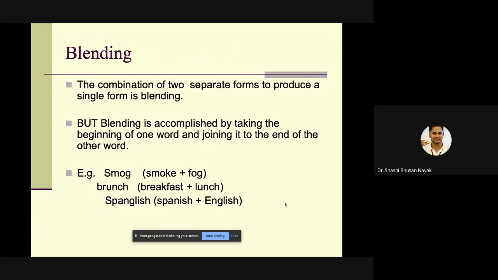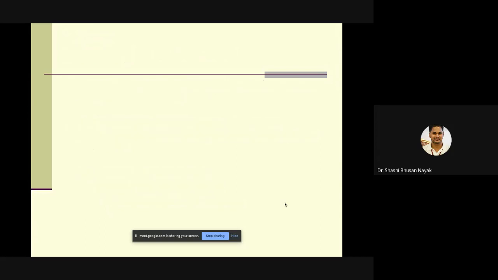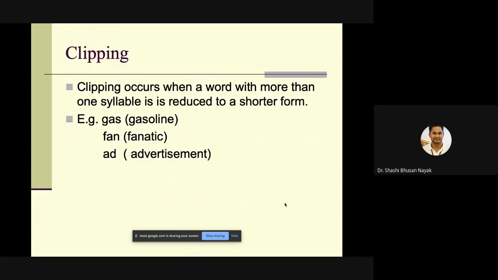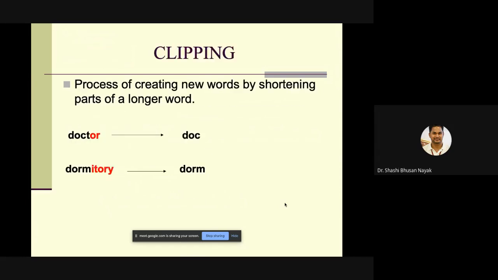I'm actually running late, so I'm going to the next slide. Clipping. So what is clipping in word formation? Clipping means the process of creating new words by shortening parts of a longer word. Example: doctor, doc, dormitory, dorm. Okay, that's the way we have meaningful conversation in our day-to-day life.